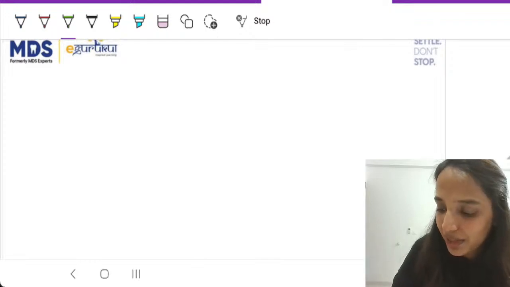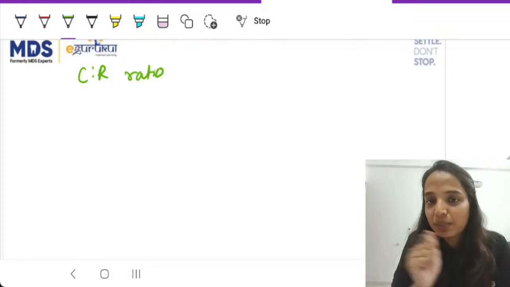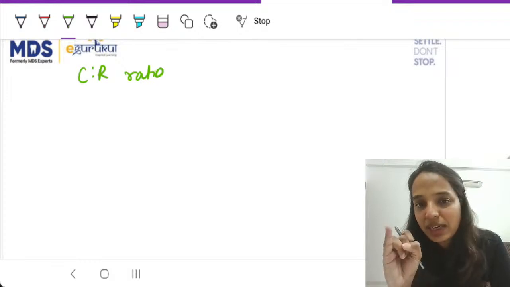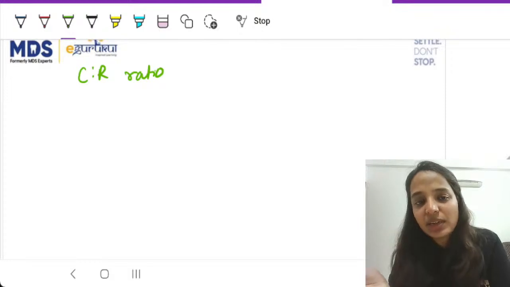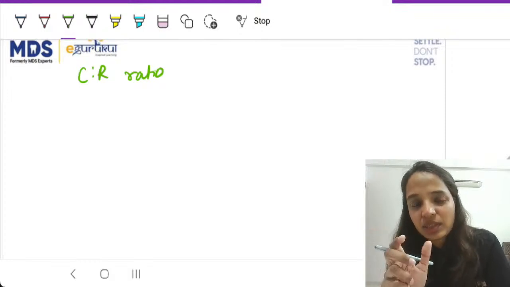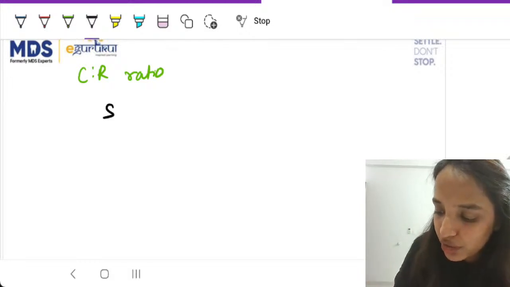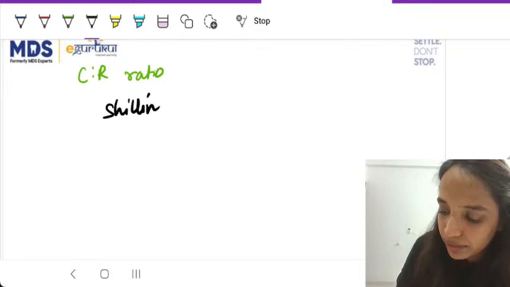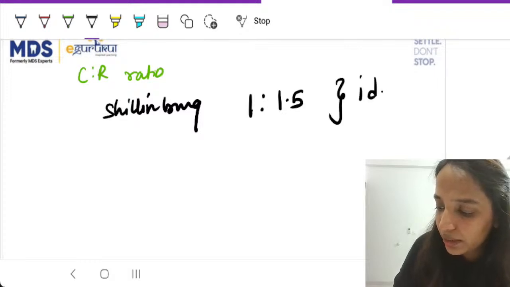Apart from that, there is a question pertaining to crown to root ratio. Because there are some textbooks that mention ideal, optimal, and bare minimum, and questions are coming in question banks because of these words, there is a lot of confusion. Follow standard textbooks. Shillingburg mentions 1 is to 1.5 as ideal.